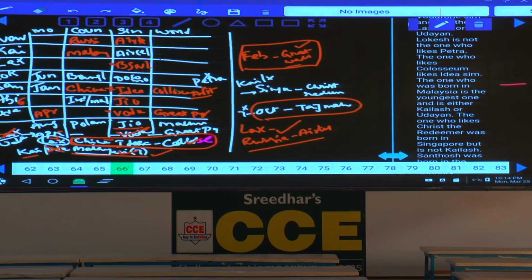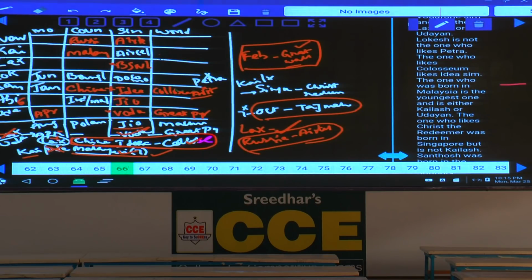Out of this Lakshman, Kailash and Naveen, can this Lakshman be here? Lakshman, Russia and Airtel, isn't it? No. Russia and Airtel must be here. And whatever this information Lakshman here, the one who was born in Russia likes Airtel but is not Santosh. Avinash is the second youngest. The one who likes Great Wall is 1 month younger than Santosh. And 1 month younger than Santosh means this February must be Great Wall of China. Then the one who likes Taj Mahal was born in October but is not the youngest person.